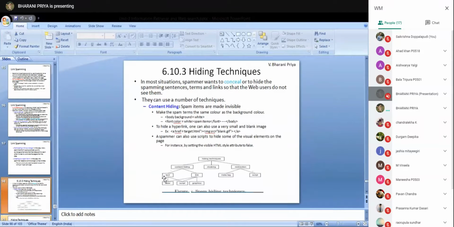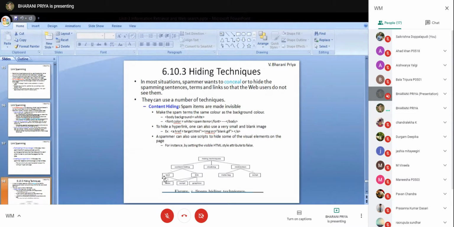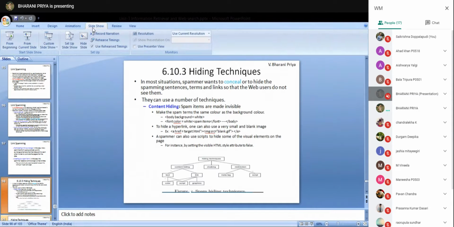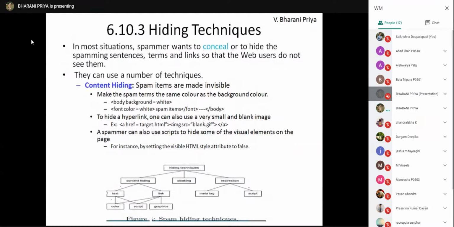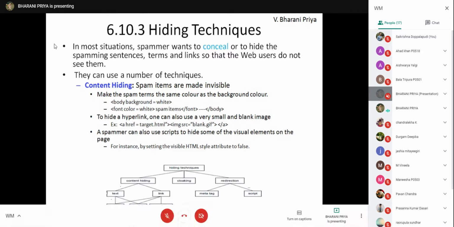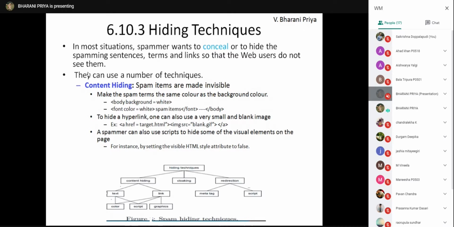Next, hiding techniques. So what are the hiding techniques? In most situations, the spammer wants to hide the spamming sentences. They don't want the search engines to detect their spamming content, so that the web users do not see them, or the search engines do not see them. So they can use a number of techniques like content hiding.